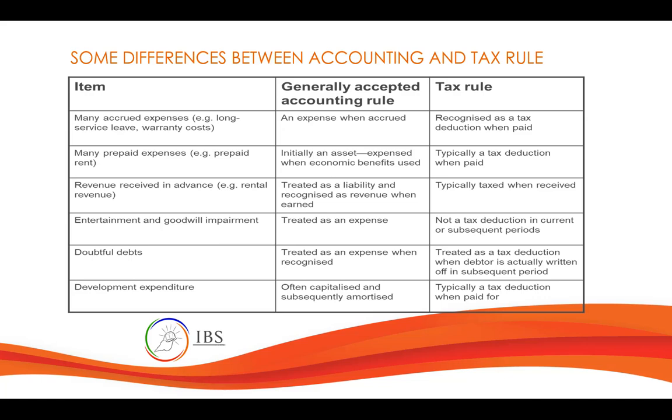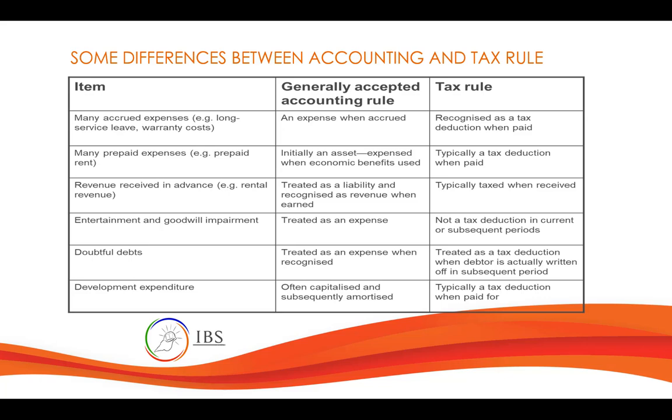Here are some examples of the difference between the generally accepted accounting rule and tax rule. So let's cite a few items here. We have doubtful debts. As per accounting rule, it is actually an expense, but under tax rule, it can only be claimed as tax deduction when there is an actual write-off. So there will be a difference between accounting profit and tax profit because of the recognition of whether an item is deductible or not.